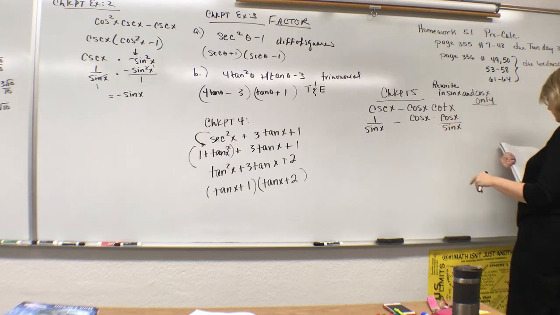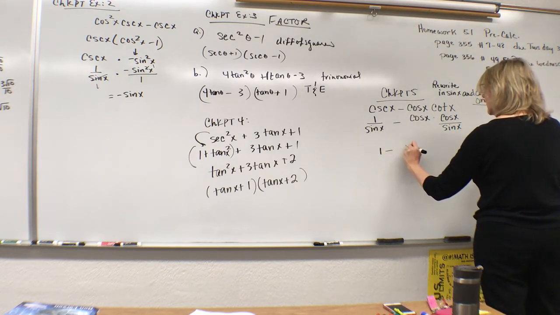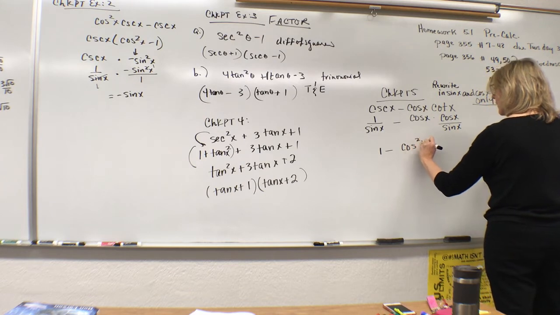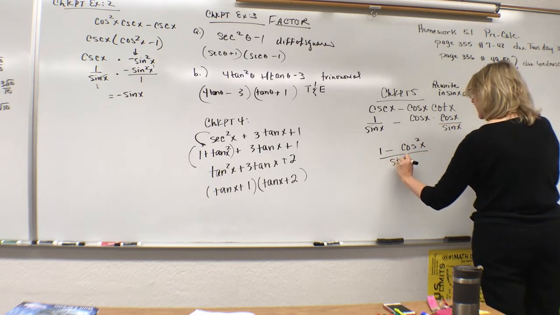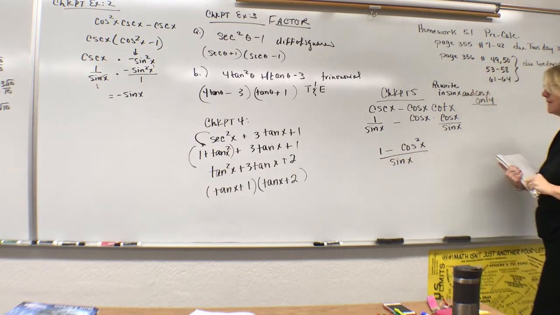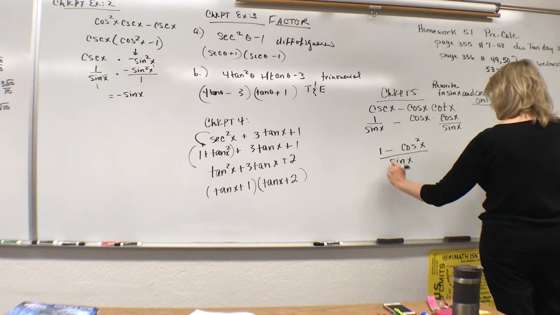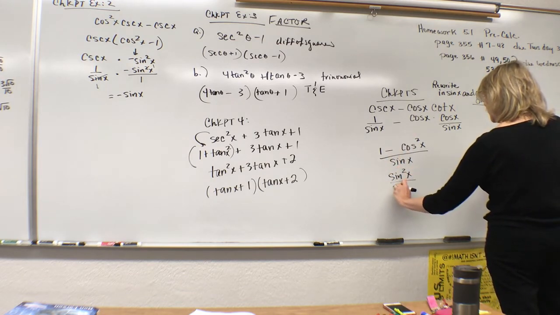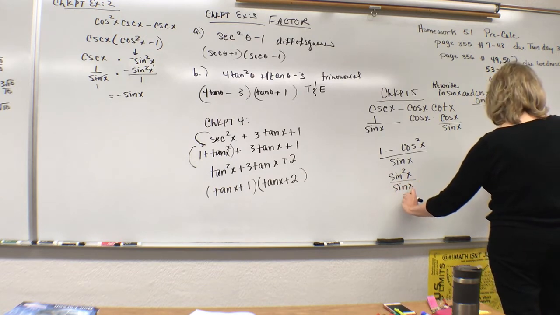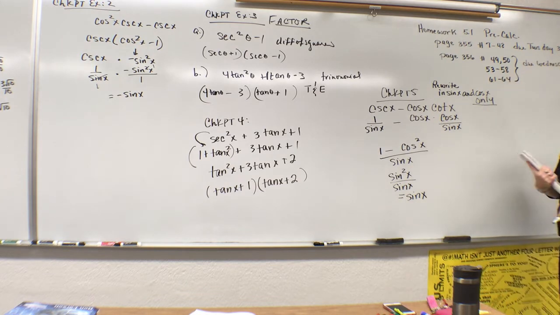If I pull this together, I'll notice that I actually have a singular common denominator. This is now 1 minus cosine squared x all over sine x. Well, this is a good news story because the Pythagorean substitution would tell me that 1 minus cosine squared x is sine squared x, and sine squared x over sine x simply is sine x.